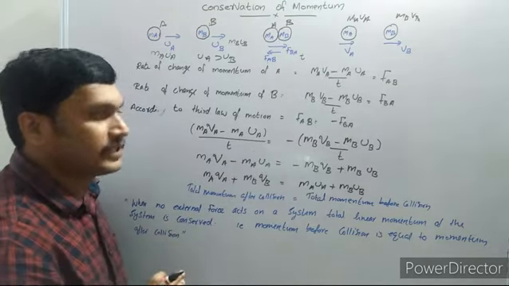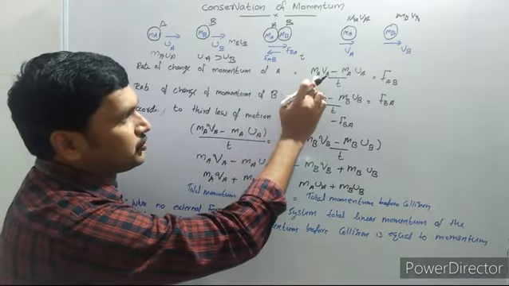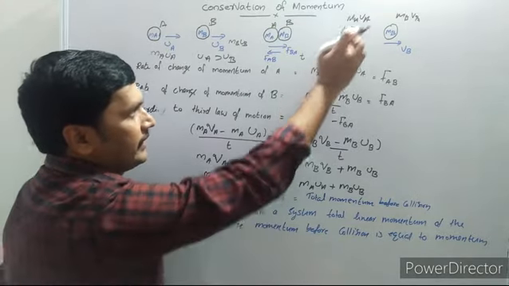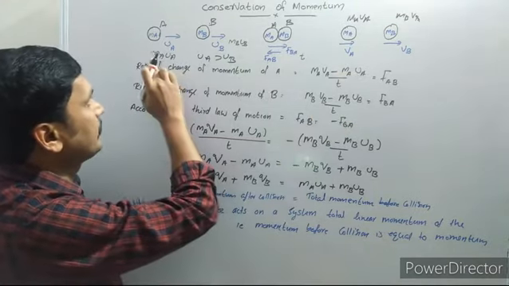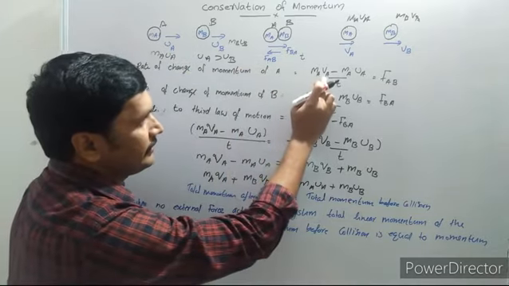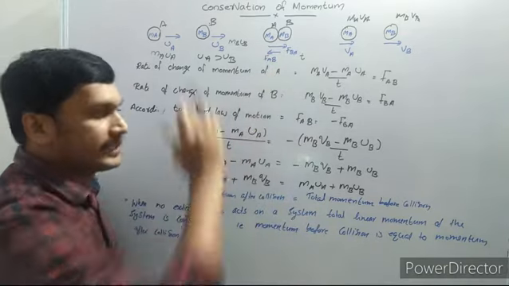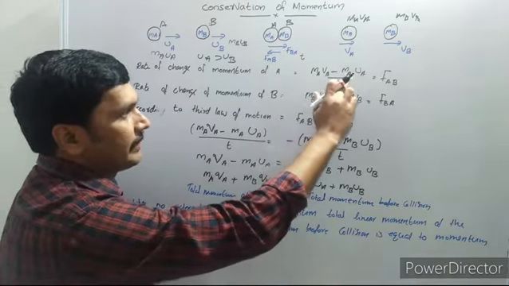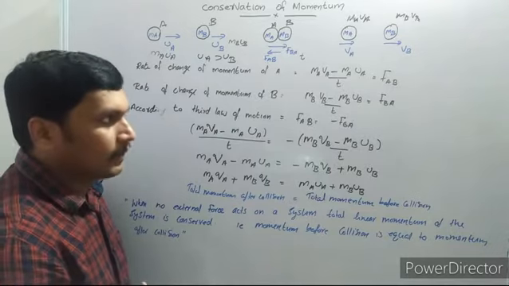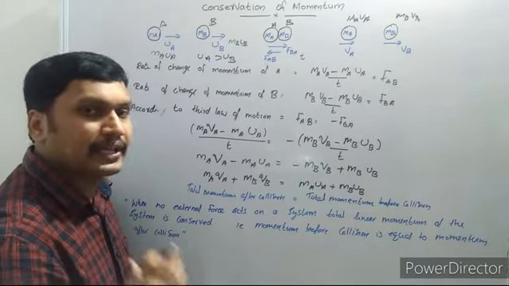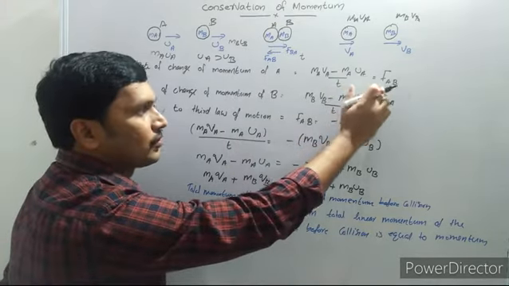The rate of change of momentum of A is the final momentum MAVA minus the initial momentum MAUA, divided by T, because the collision takes a time T. But the rate of change of momentum is numerically equal to the force acting on A.